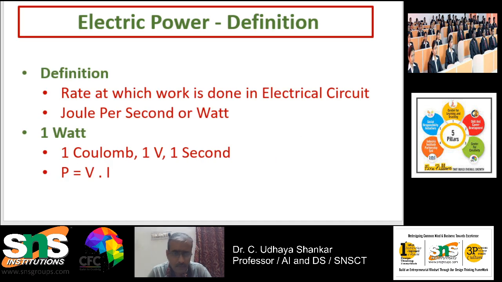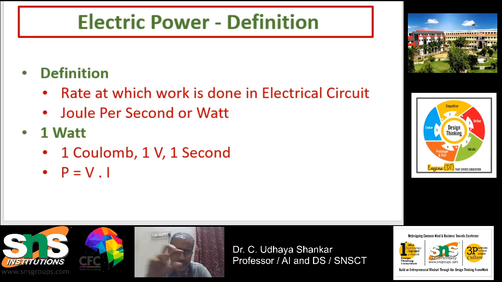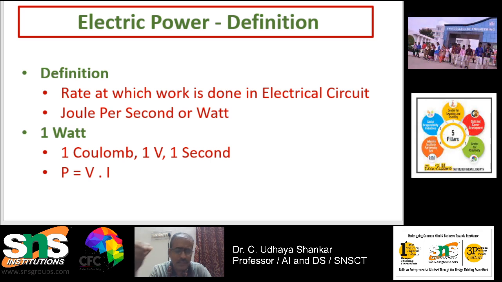Definition. What is electrical power? Electrical power is the rate at which work is done in any electrical circuit. The rate at which work is done in any electrical circuit is called electrical power. Its unit is joules per second or watt. Watt is nothing but joules per second.